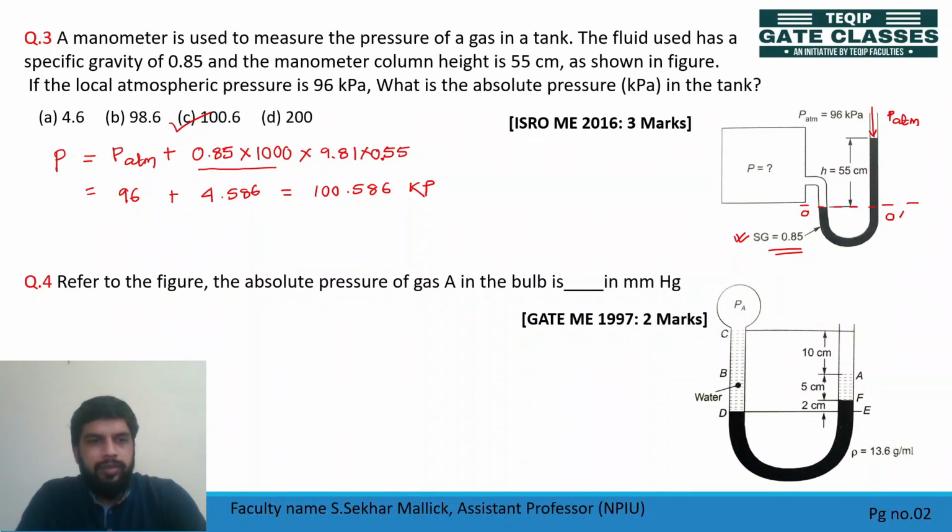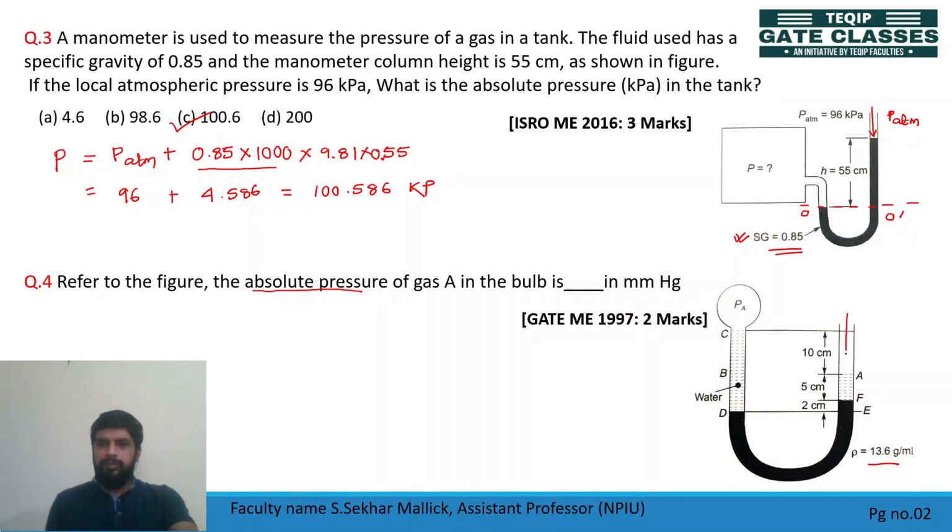Now let's see. Refer to the figure. The absolute pressure of gas A in the bulb is dash in mm of mercury. अब तो यहाँ पे क्या है, एक बल्ब है point A. This is connected to a manometer where you have water and this fluid. This fluid density is 13.6, means mercury. Now you calculate the absolute pressure of gas A.